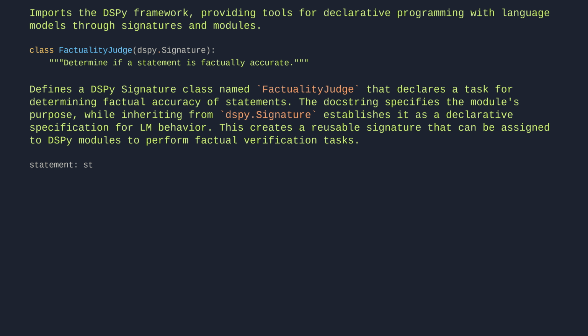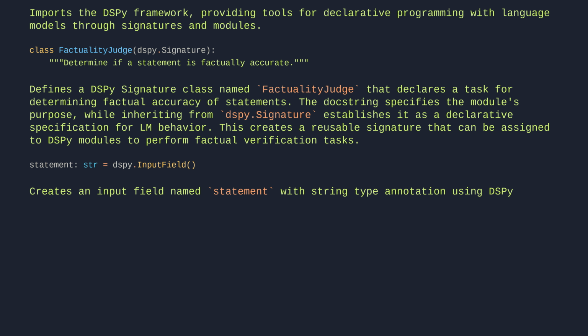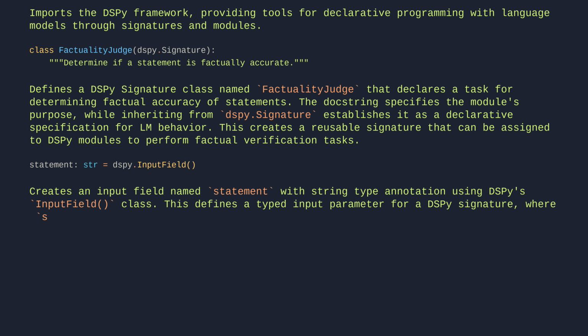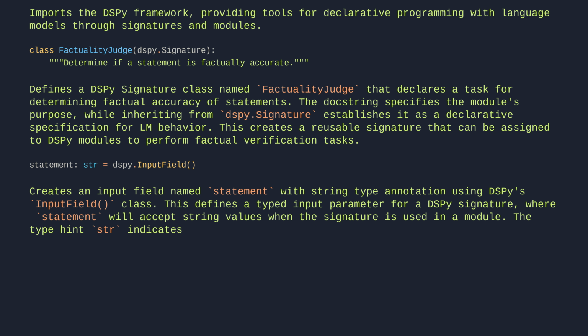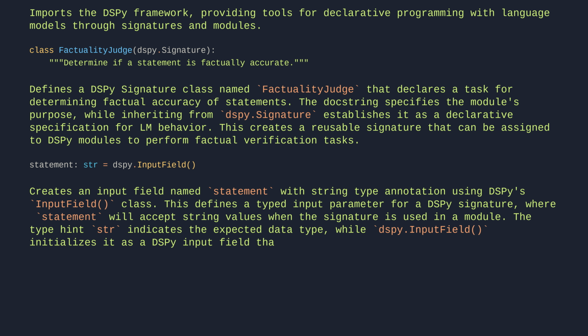statement: str = dspy.InputField(). Creates an input field named statement with string type annotation using DSPy's InputField class. This defines a typed input parameter for a DSPy signature, where statement will accept string values when the signature is used in a module. The type hint str indicates the expected data type, while dspy.InputField initializes it as a DSPy input field that can be processed by the framework's optimization mechanisms.